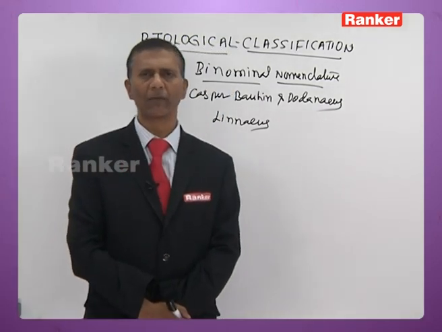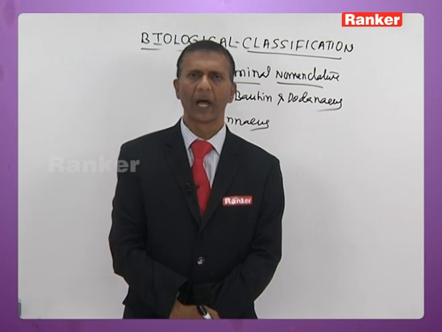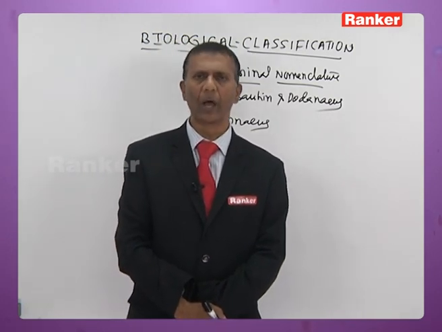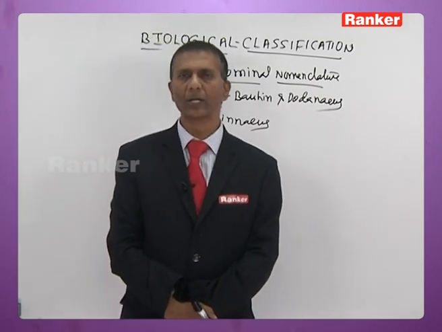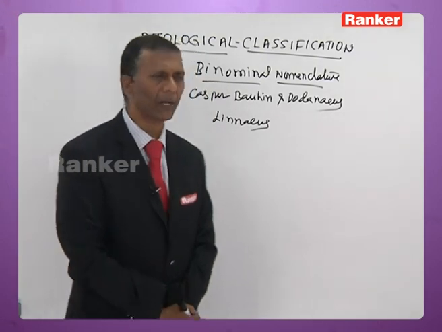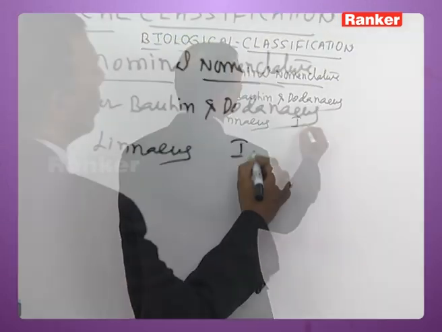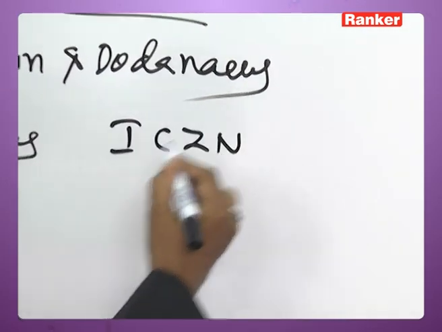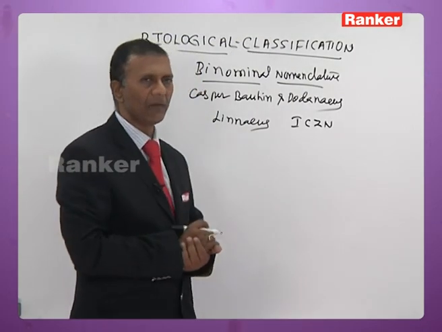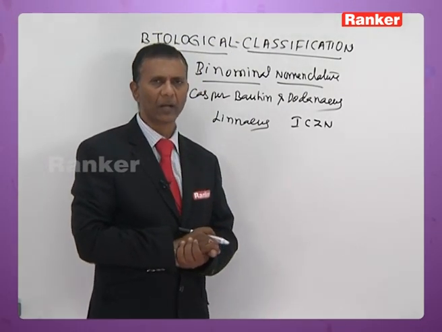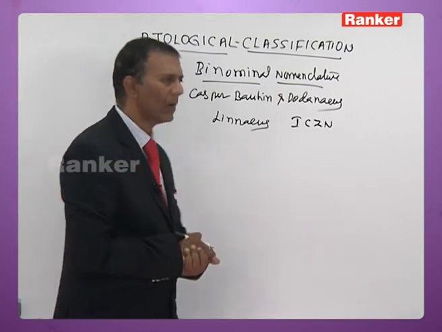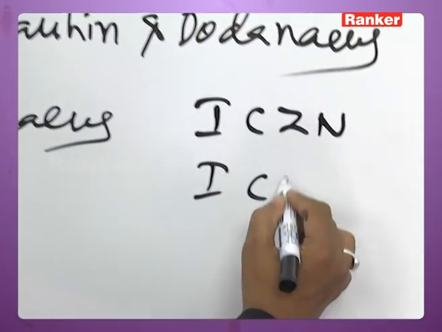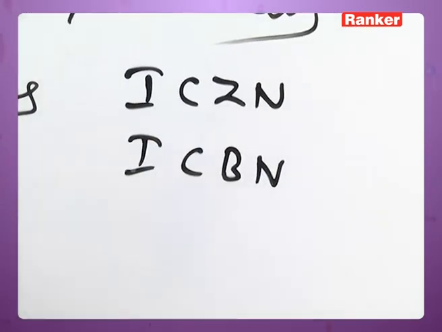All these rules are framed in a branch of biology that deals with nomenclature, which is called the International Code of Zoological Nomenclature, ICZN. In the same way you have the International Code of Botanical Nomenclature.